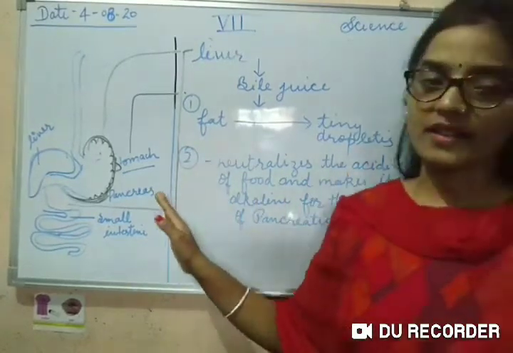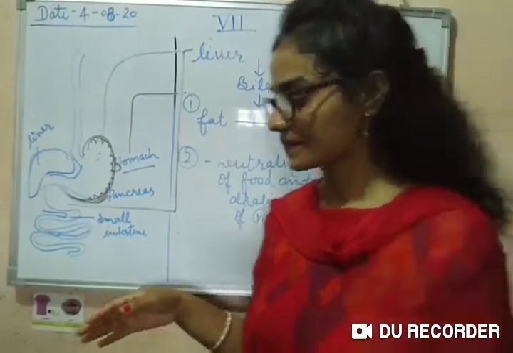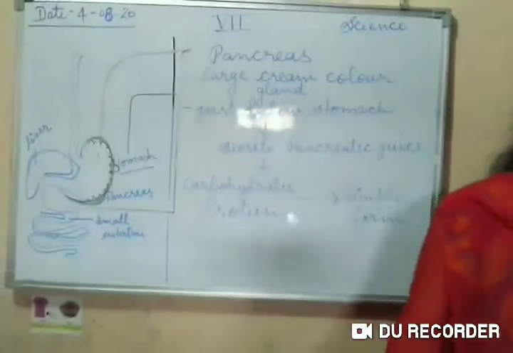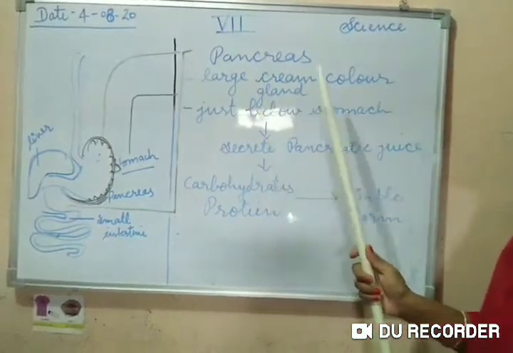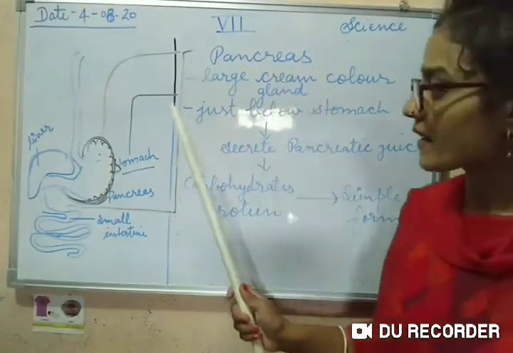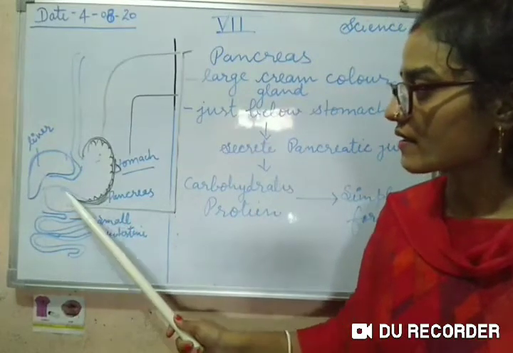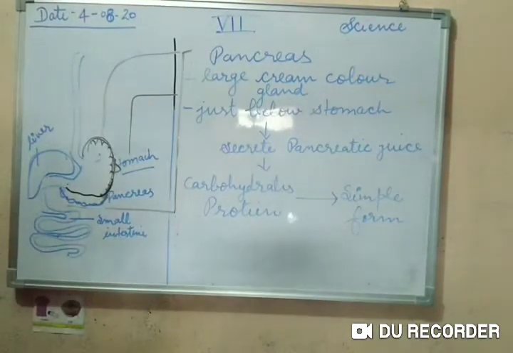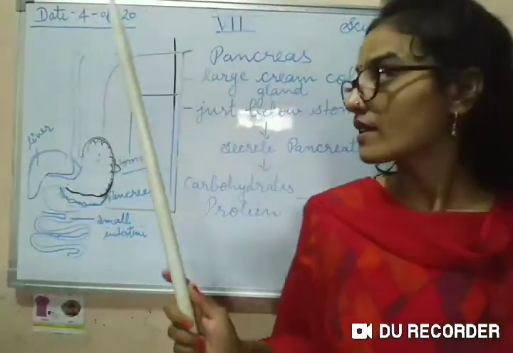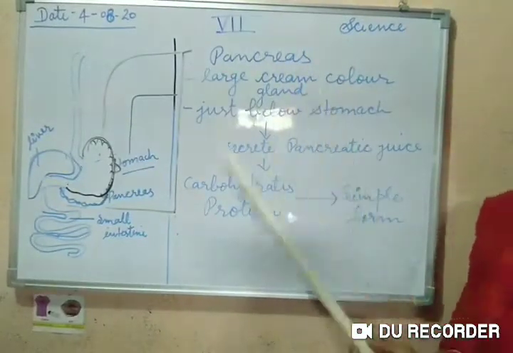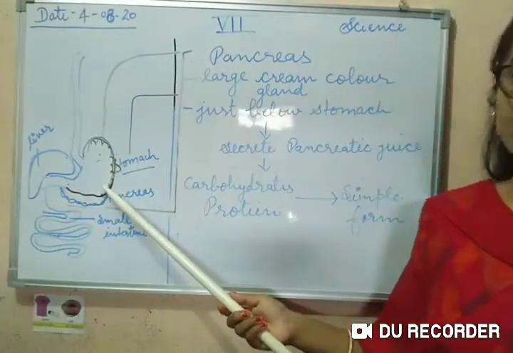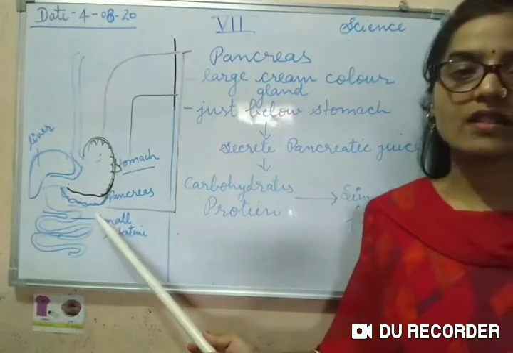Now we will learn about the pancreas gland. Let's learn about the pancreas. The pancreas is a large cream-colored gland, and it is located just below the stomach. You can see here, this is the stomach, the sac-like structure, and below this stomach the pancreas is located.